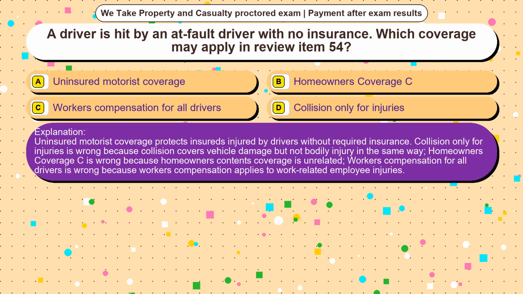Uninsured motorist coverage protects insureds injured by drivers without required insurance. Collision only for injuries is wrong because collision covers vehicle damage but not bodily injury in the same way. Homeowners coverage is wrong because homeowners contents coverage is unrelated. Workers' compensation for all drivers is wrong because workers' compensation applies to work-related employee injuries.